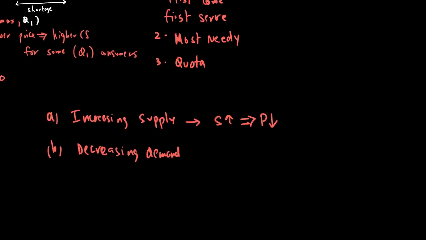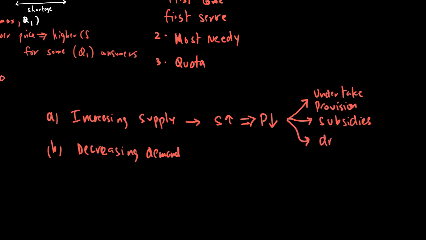Well, we could increase supply by many methods. Number one, the government could undertake provision themselves. Start producing the good themselves, like in terms of apartments, have government housing schemes. Number two, they could give subsidies. By giving subsidies, cost of production goes down, and that can result in the supply going up. They could also sometimes reduce taxes on producers, or they could have a stock of apartments available, and just give them out from their own stock. So draw on stock.